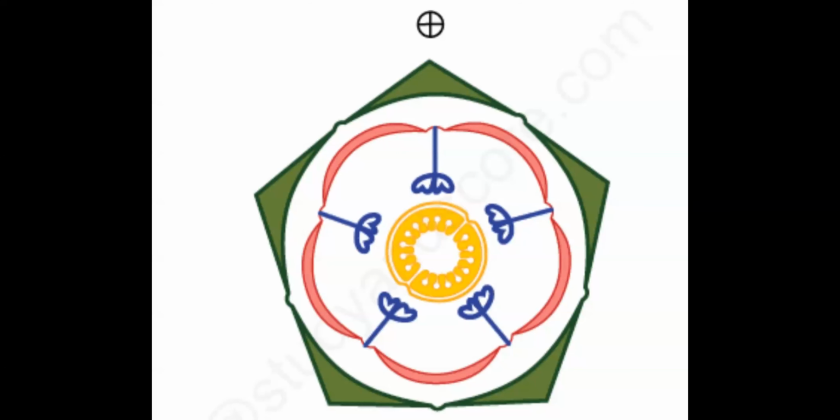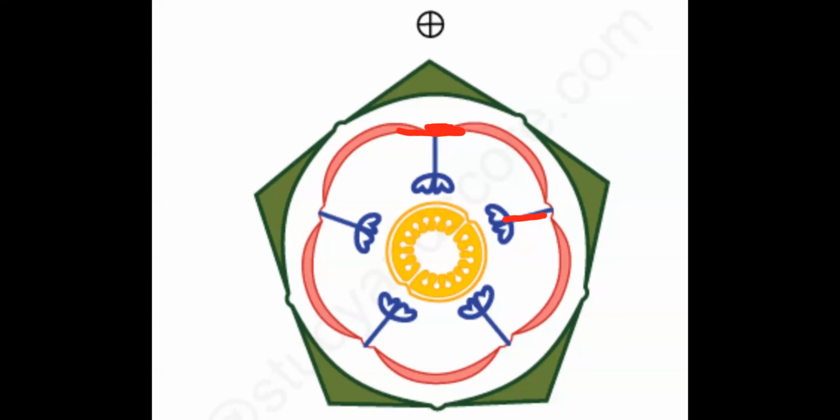Correct, Galav. Stamens attached to the petals, we call epipetalous condition. Here the stamen is present, attached to this petal region. Two petals fused at that point, and the stamen is attached.